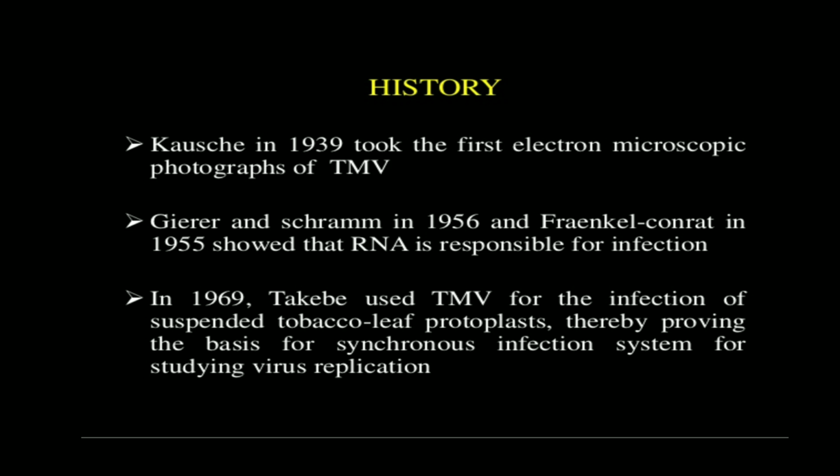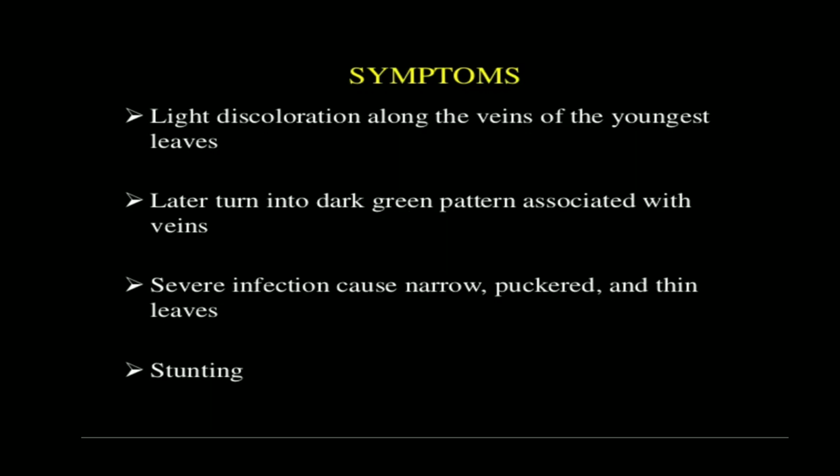In 1969, the scientist Takebe used the tobacco mosaic virus to infect suspended tobacco leaf protoplasts, thereby providing the basis for a synchronous infection system for studying virus replication, right? So this is the history of this virus.